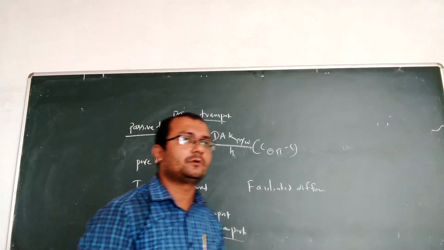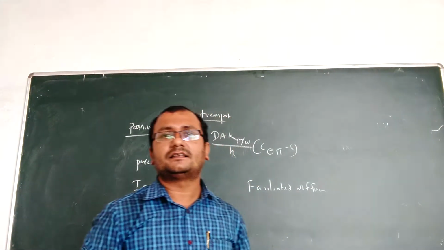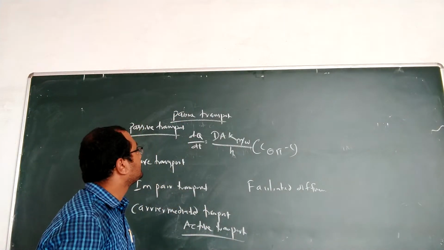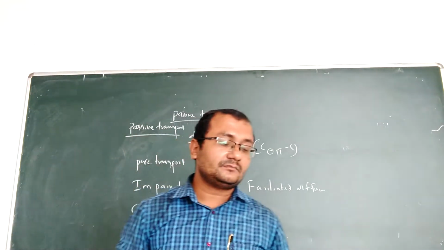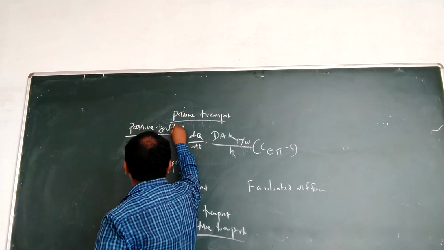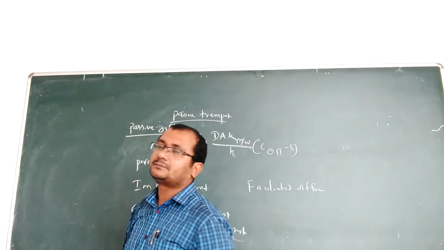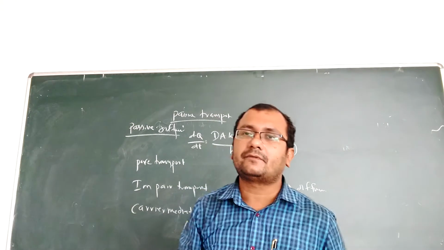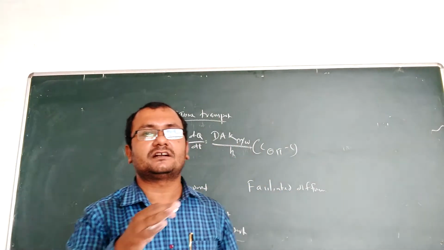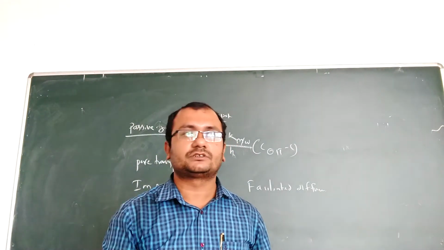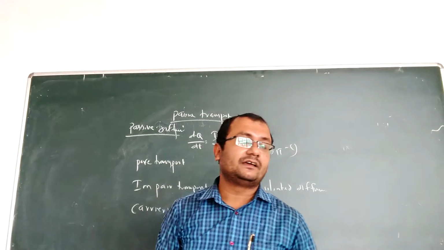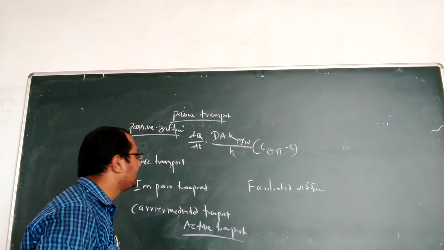In this passive transport mechanism, there are different types of mechanisms. Passive diffusion we can also call simple diffusion, because passive transport does not require any type of energy. Automatically, by natural energy, it will transport; it does not need any energy source, while active transport requires energy. So the first one is passive diffusion.